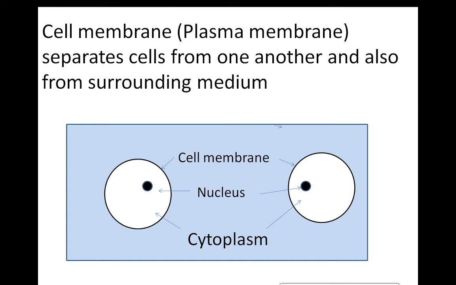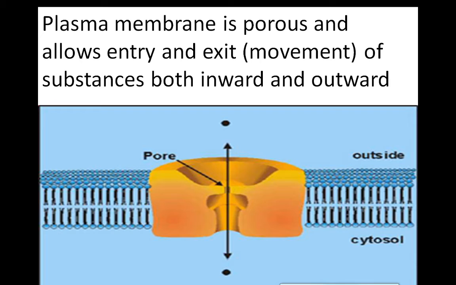The cell membrane separates cells from one another and from the surrounding medium. It is porous and allows movement of substances both inward, meaning inside, and outward, meaning outside.